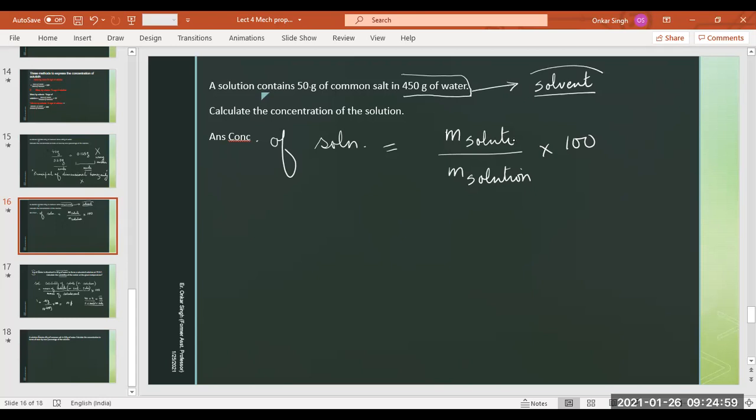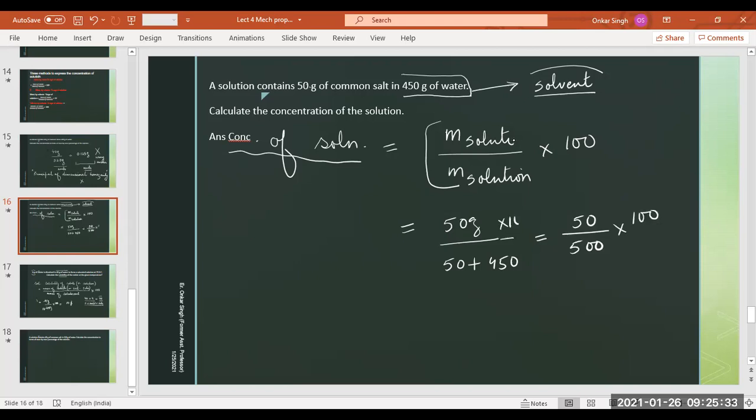So the concentration of solution will be mass of solute divided by mass of solution. Unlike solubility, where the denominator is mass of solvent. So now the mass of solute is 50 grams, divided by the mass of solution, which is 50 grams plus 500 grams. You are very good in calculation. We know that 50 divided by 550 into 100. Sorry, I forgot to write 100 here. So it will be again 10%.